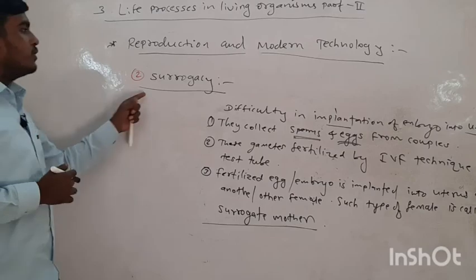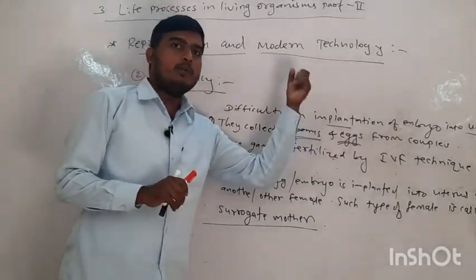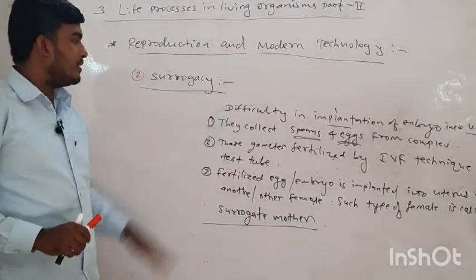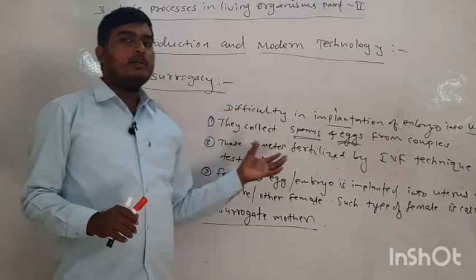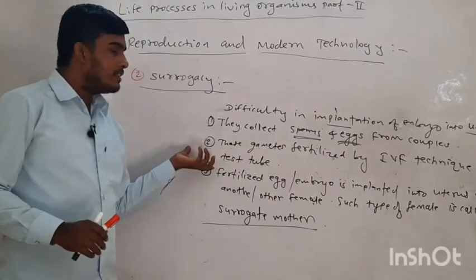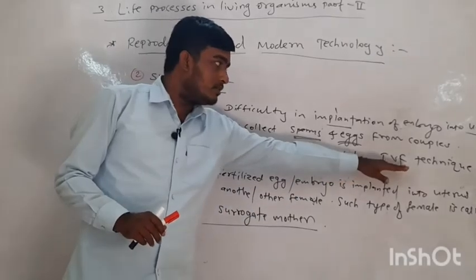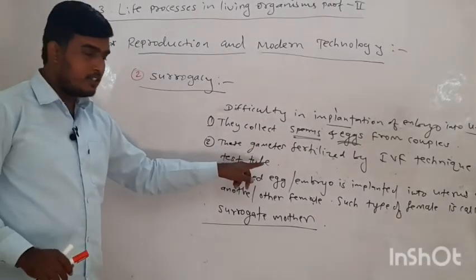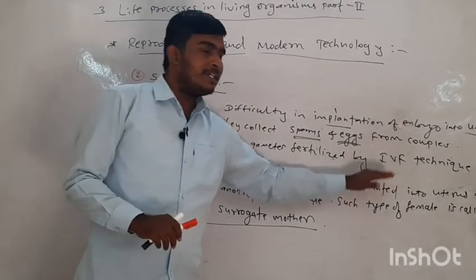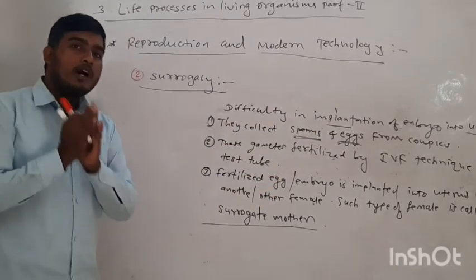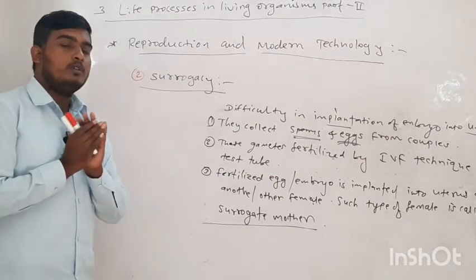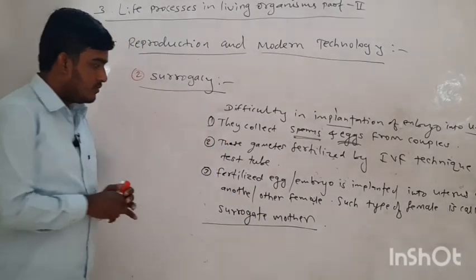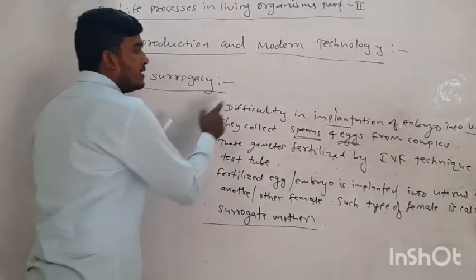So this is a kind of surrogacy technique in which there is a problem during the implantation of the embryo in a female uterus. At that time they collect the sperm and egg from the same couple, and that sperm and egg are fertilized artificially by a technique called IVF, that is in vitro fertilization, in the test tube, and the formed embryo is implanted into another female who wants to participate as a surrogate mother, who wants to help this couple.